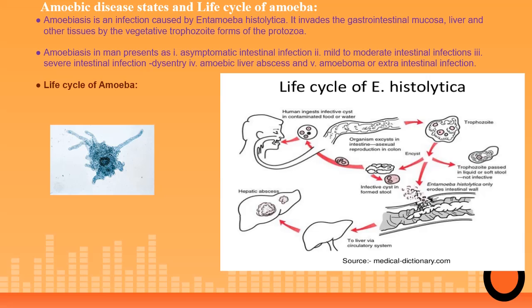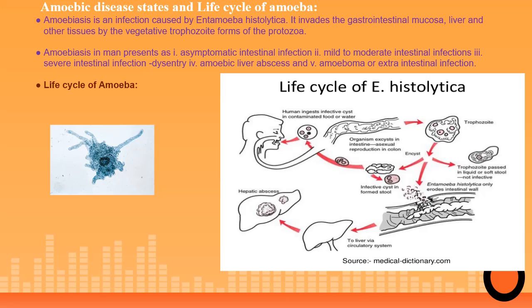So these are various grades of severity of the disease, starting with asymptomatic infection wherein there are no symptoms at all, and with mild to moderate and to severe intestinal infection, and followed by affecting the other internal organs like the liver or the other extra-intestinal organs.